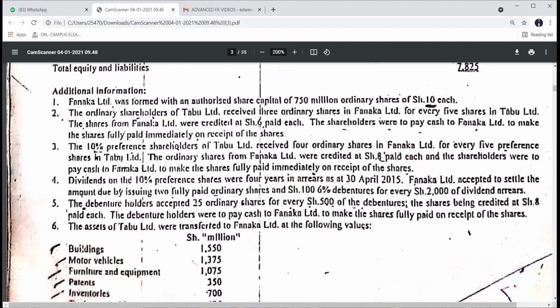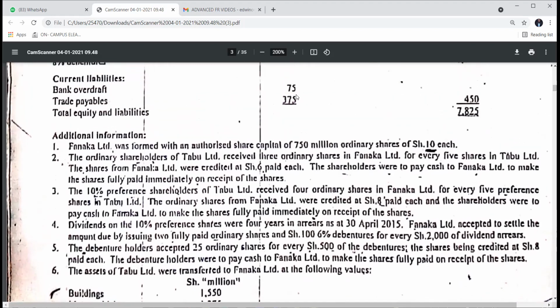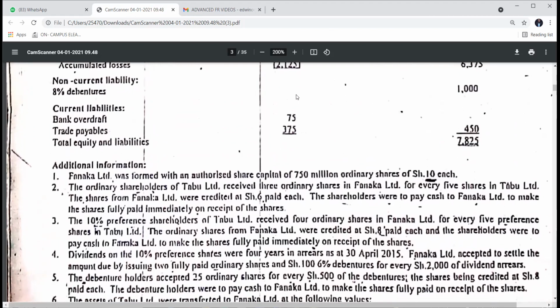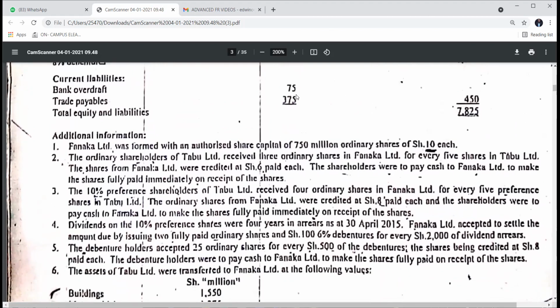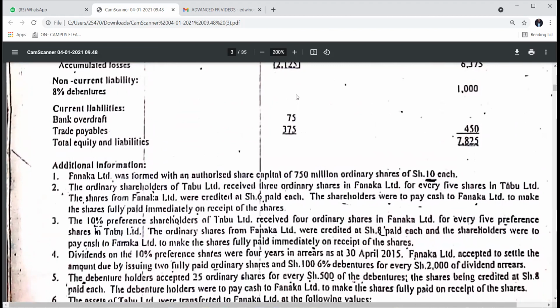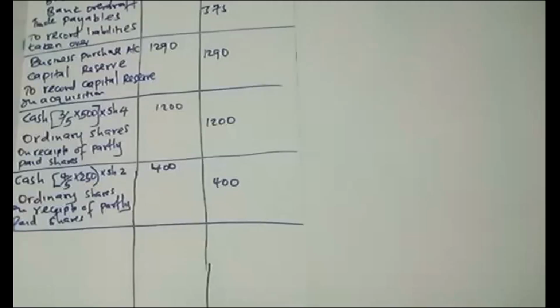So the proportion was 25 ordinary for every 500. The debentures were 1,000, but now we have to multiply with 2. So 25 over 500 times 1,000 times 2. So that is the cash.